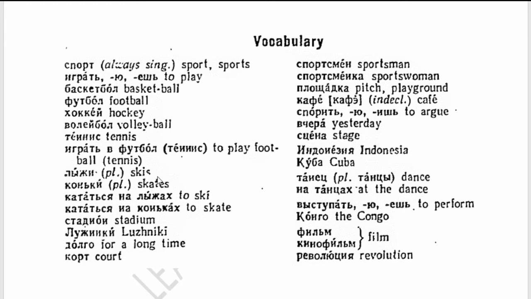Lyži means skis. Kon'ki means skates. These are all plurals and always used in the plural. So katat'sya na lyžax means to ski. Katat'sya na kon'kax means to skate. Stadion, stadium. Lužniki is the name of a stadium, a place in Russia. Dolgo means for a long time. Kort means court. Sportsmen means sportsman. Sportsmenka, sportswoman.